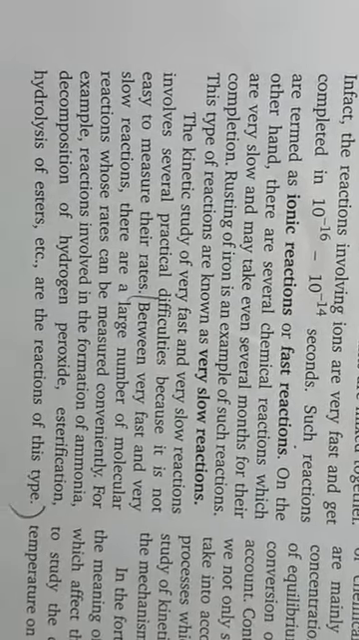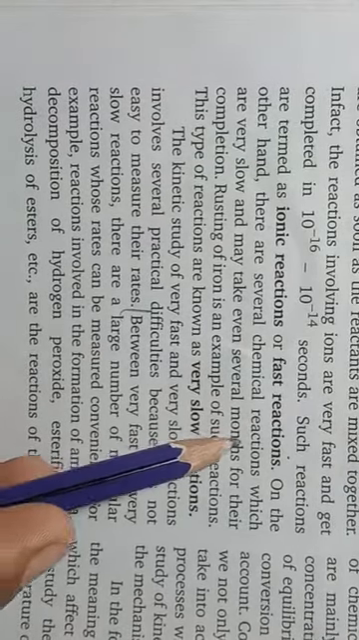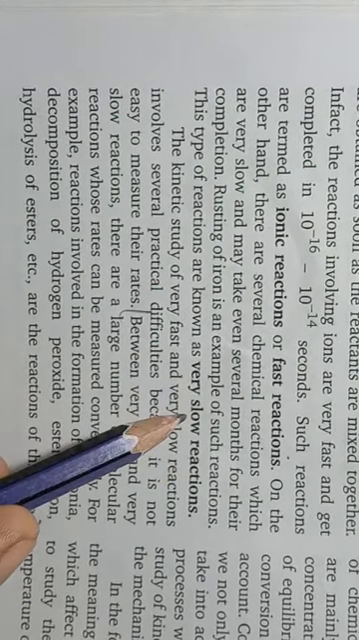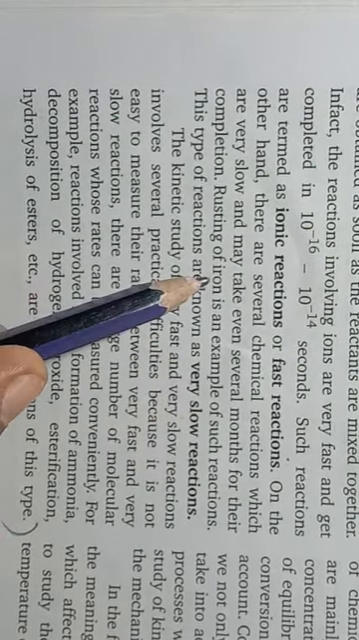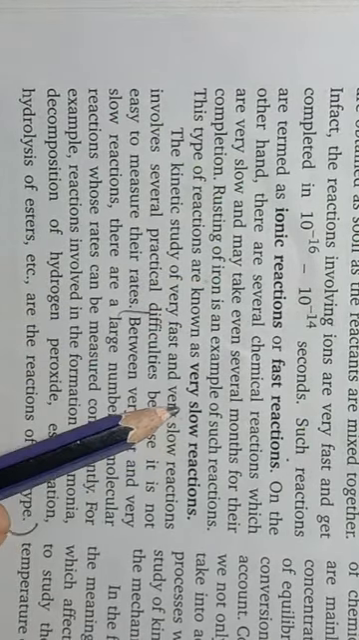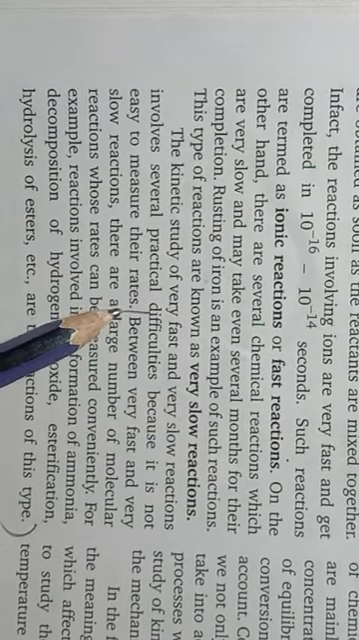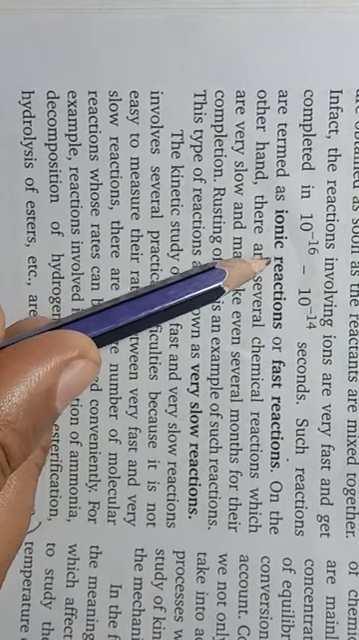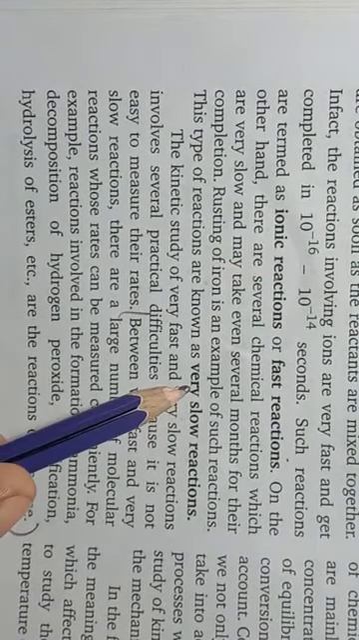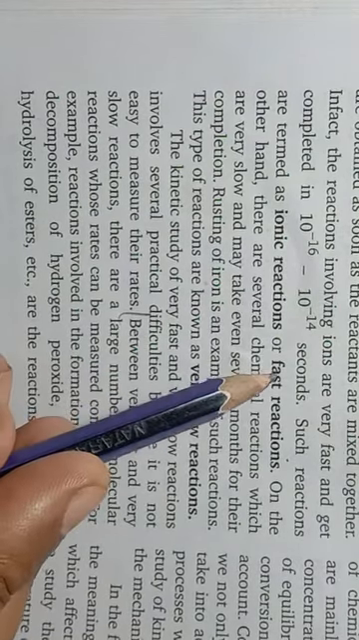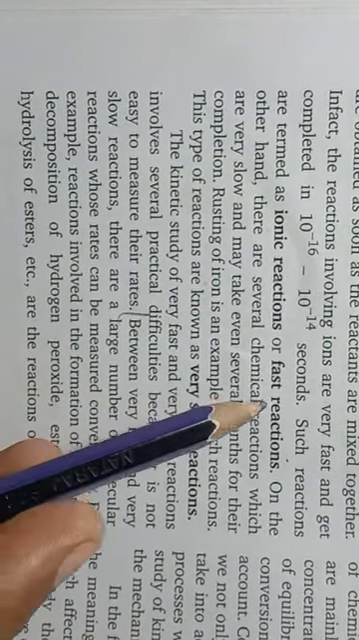In the other way, a number of reactions take place at a very slow speed. For example, rusting of iron and fermentation are such reactions which take a very long time for their completion. So reactions which are ionic in nature and take place at once, and reactions which are very slow and take a long time for their completion, are not very good to discuss for their rate of reaction.